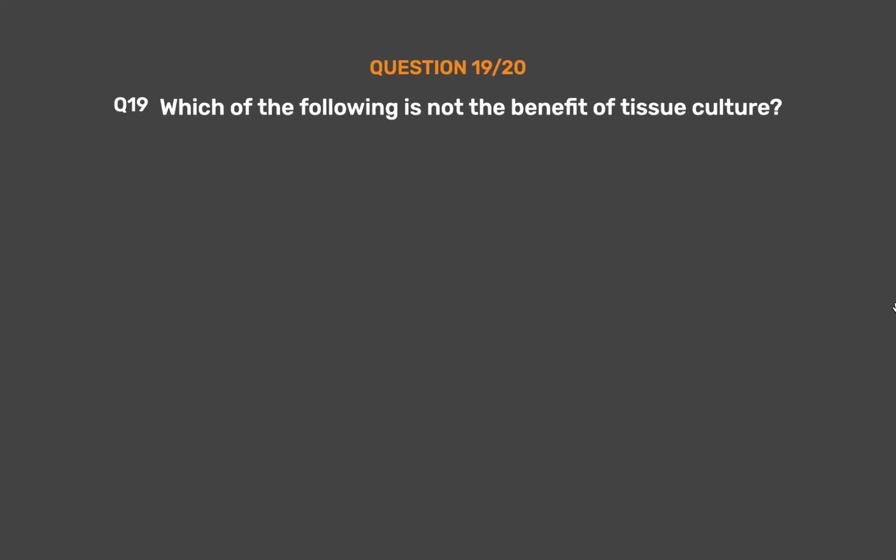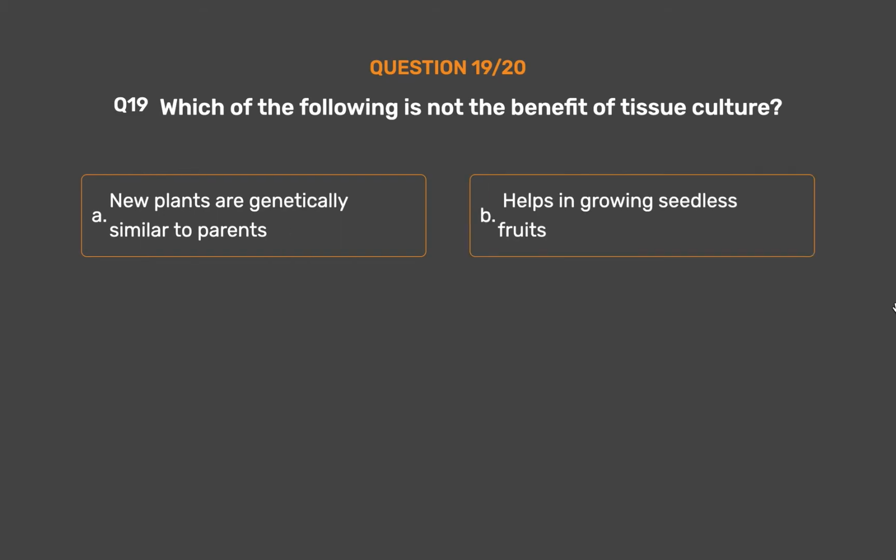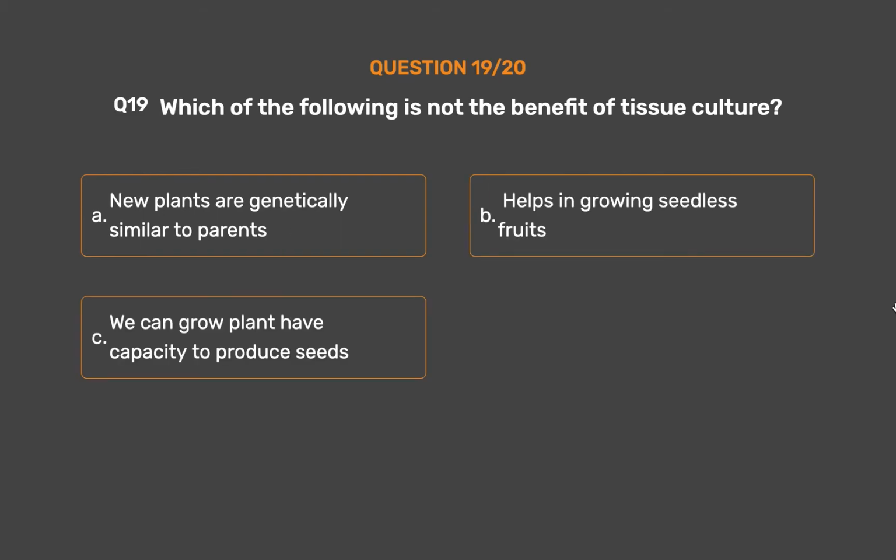Question number 19. Which of the following is not the benefit of tissue culture? Option A. New plants are genetically similar to parents. Option B. Helps in growing seedless fruits. Option C. We can grow plants that have the capacity to produce seeds. Option D. All of these.